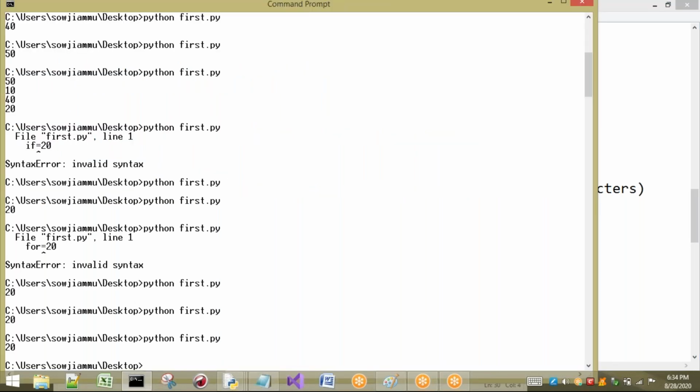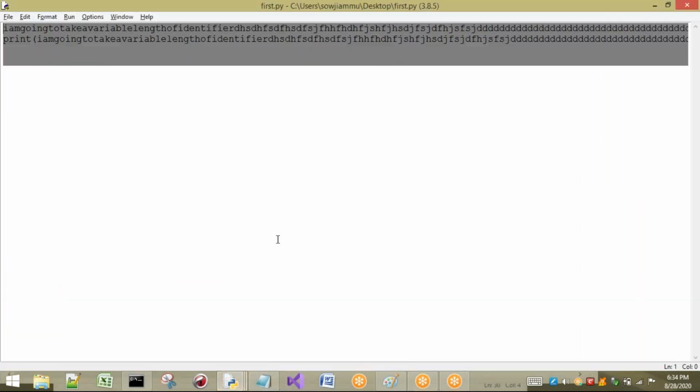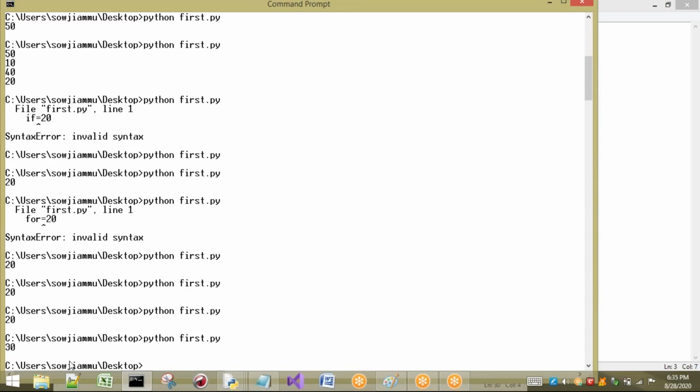Some people may get a doubt: sir, in some cases, for example, I want to add two numbers. So generally, as a starting programmer, what will we take? A equal to 10 and B equal to 20. Next we will take C equal to A plus B, and print C. Is there any mistake in this program? Let me see whether it is there or not. I'm going to execute this program. Is there any mistake? No, nothing is there.